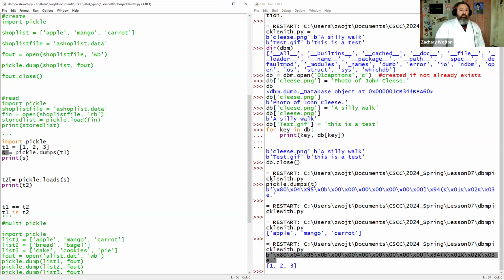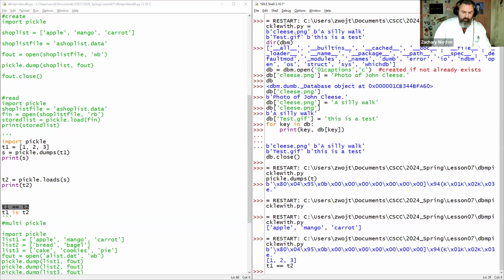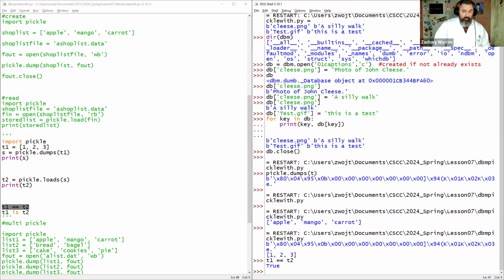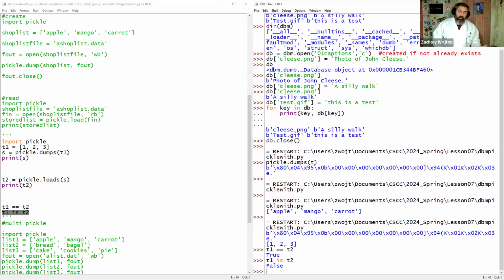And then here we have the second pickle. We load S, so we create a second pickle from our data from our original pickle, right? Then we print it out, and we have the data that we originally loaded in pickle T1. So 1, 2, 3. Now we have this right here, T1 equal to T2? True. We both have the same data. Well, not just that. Is T1 T2? False. They're two separate objects.